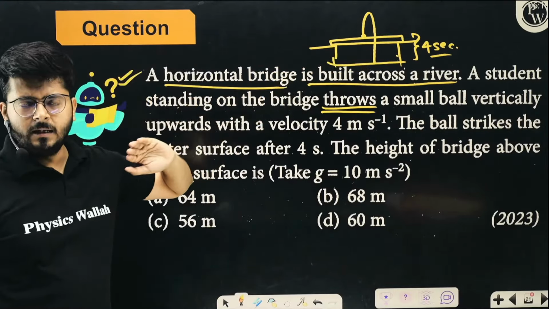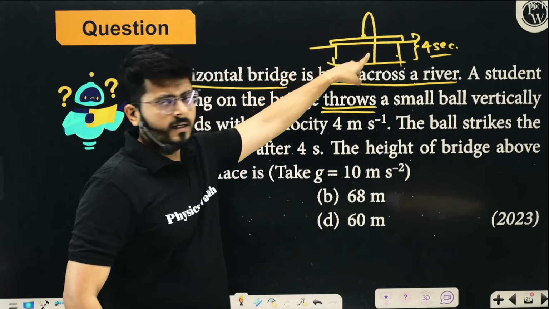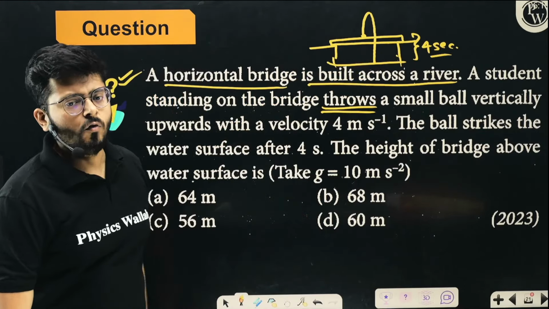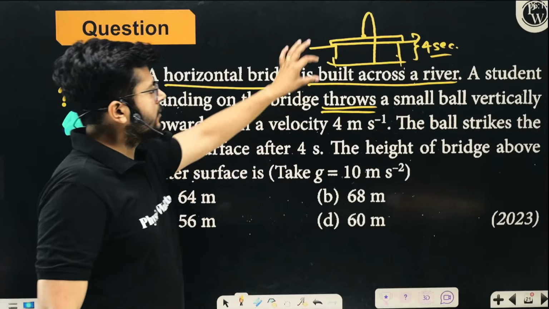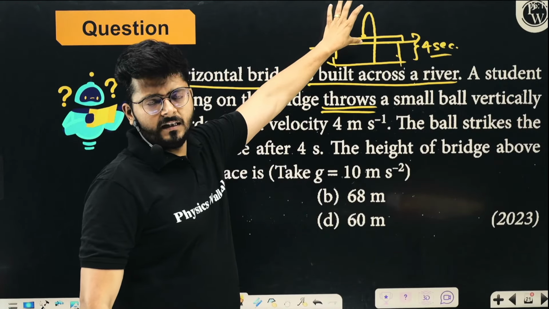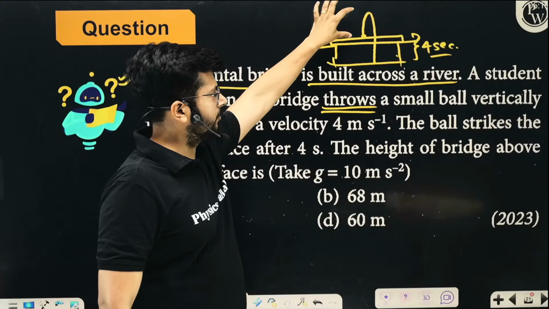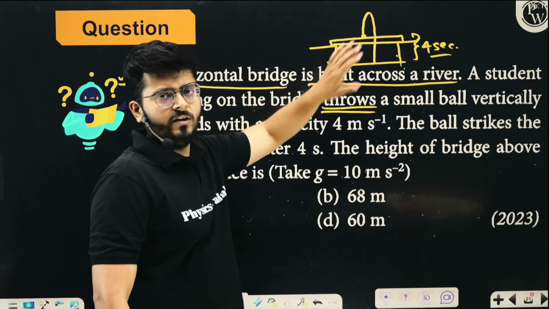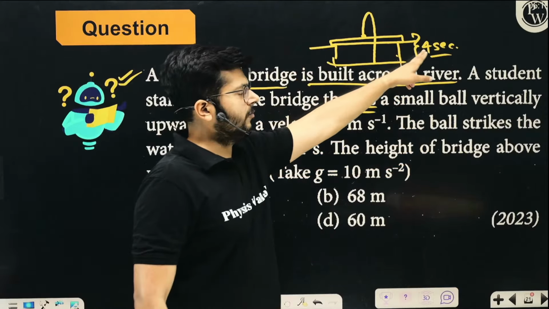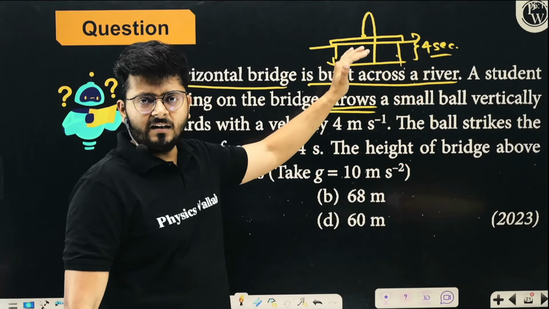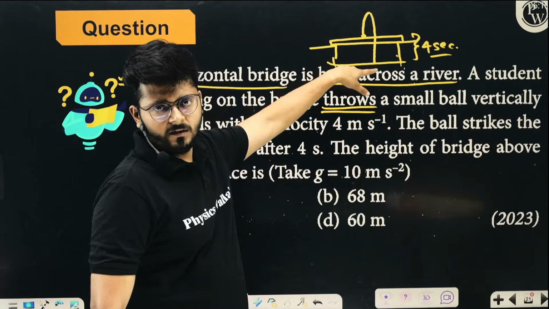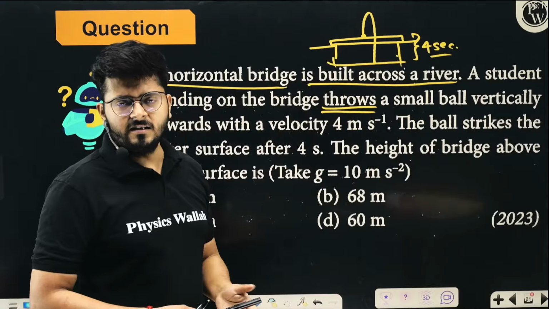So we know the 4-second part. 4 seconds is the time taken by the entire journey, yes or no? So if we remove the time it takes to cover the first half, this particular part, from the 4 seconds, the remaining time is the time it took to travel from the bridge to the water level. So that is the time that we need.